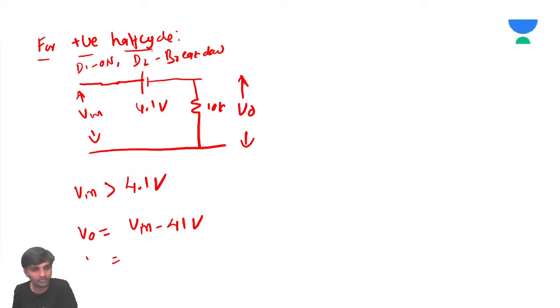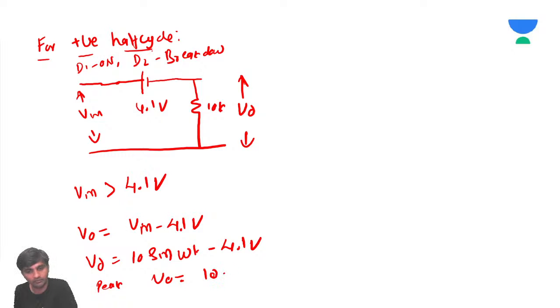What can be the peak value of this? It's going to be 10 sine omega t minus 4.1 volt. For the peak value, V output is going to be 10 minus 4.1, which is 5.9 volts.